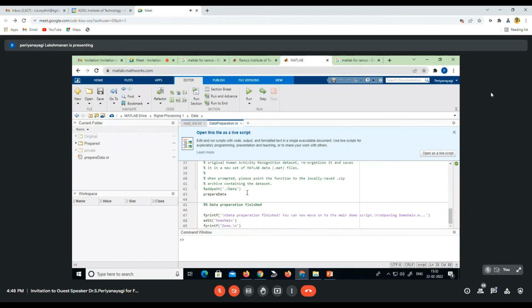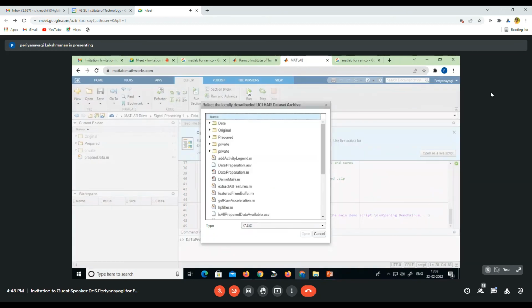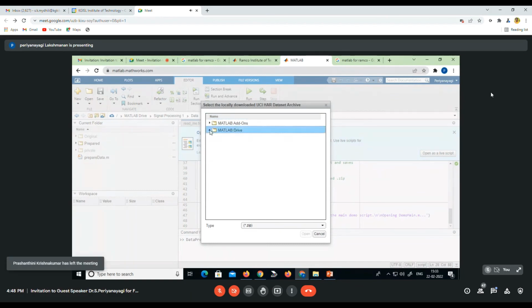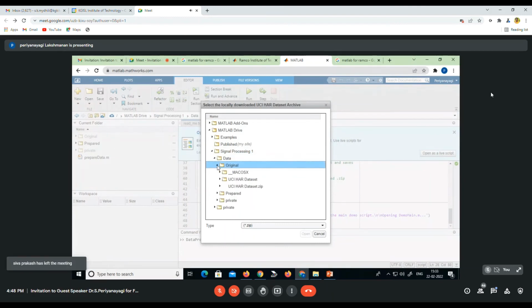After that, you have to run this data preparation. So you will get a window like this. In this, signal processing, data, original. Already I told, we have saved that data set in the drive. Just open it.